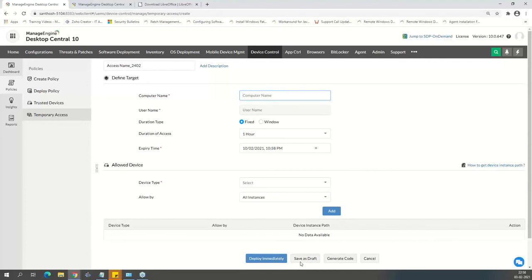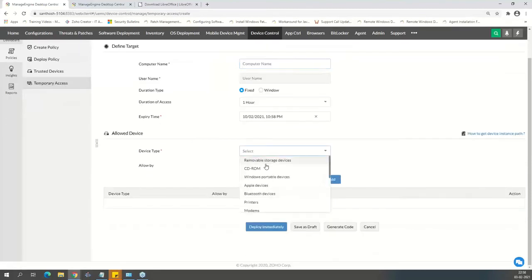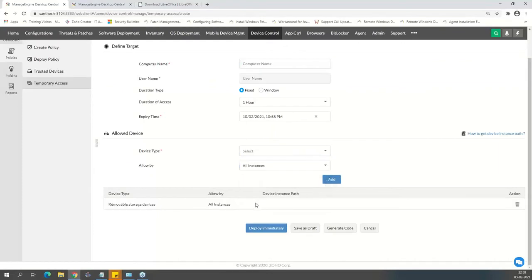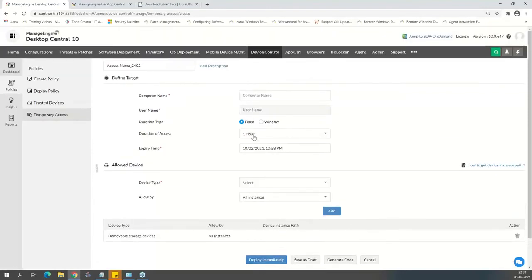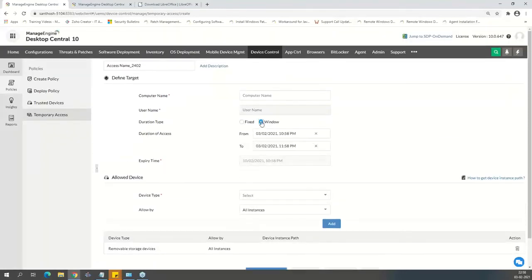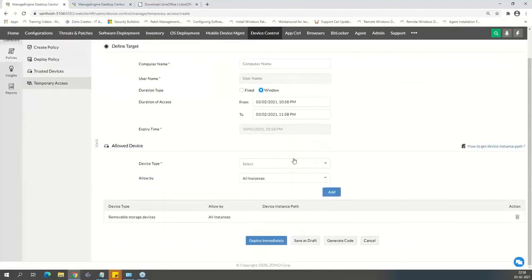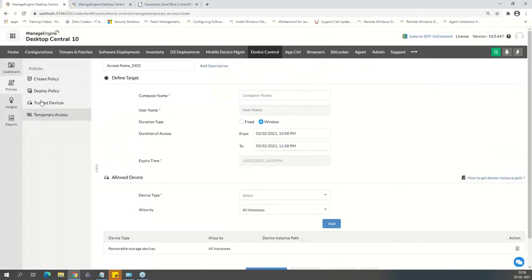It could be generation of a code, or it could be simply deploying it. I can schedule it for a fixed hour, 1 hour, allow the user, or on a specific window. This 1 hour, you will be free to use the USBs. Otherwise, you apply the code and you will get that access. Things like that. So temporary access is also available.